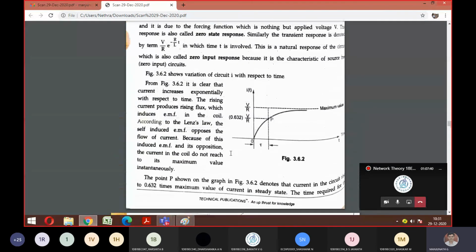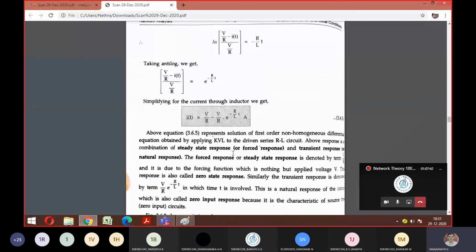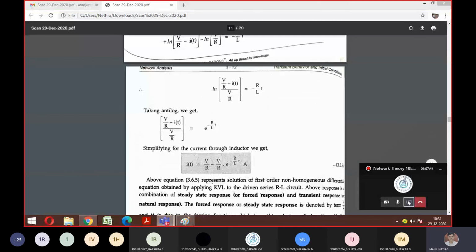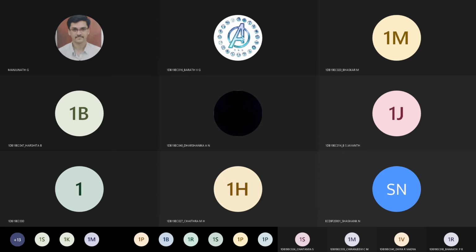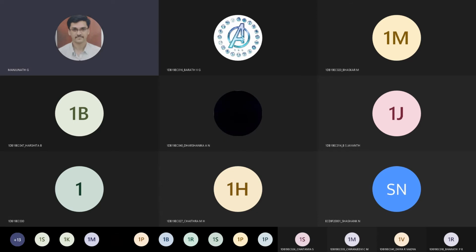Yes, sir. Then we'll stop here. Next class we'll try to deal with the undriven concept also. Then we'll try to solve problems on both driven and undriven. If you understand one, the same logic repeats for the remaining also. Is it fine here, everyone? Are you able to get the things you're going to learn in this chapter? Yes, sir. Okay, good.